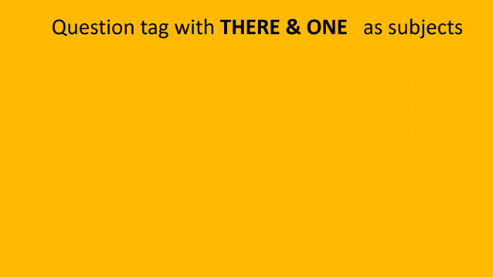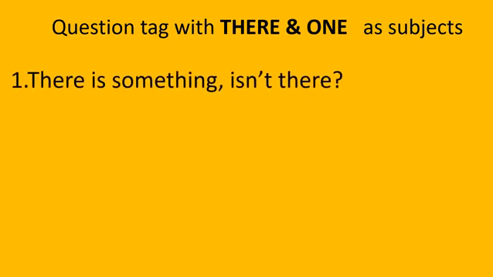Let's know how to write a question tag in some sentences beginning with there and one as subjects. In this sentence, there is something. This sentence begins with there. If a sentence begins with there or one, the same are repeated in the question tag also. Okay? The procedure is the same. Is is the auxiliary verb, so we should write is in the beginning. There is something is a positive statement, so we should write the negative question tag here. Subject is there.